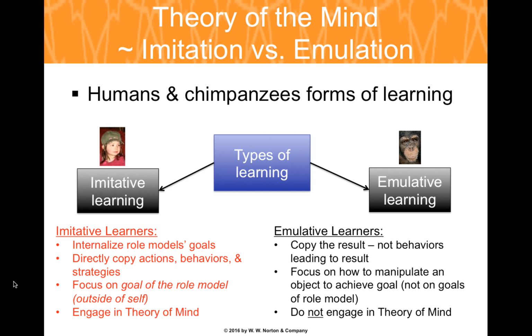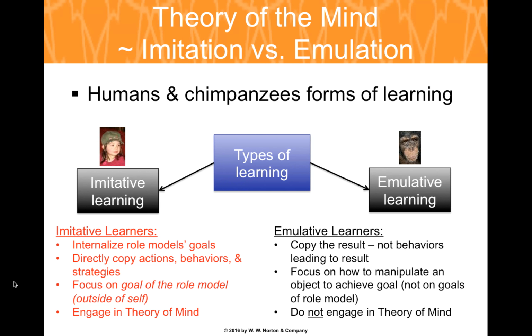Still, there's a possibility that this leads to transmission of irrelevant and inefficient behaviors. Humans exhibit the ability and motivation to share their perspectives and intentions with others, which is important to cultural learning. This is apparent when we think of strategies used for learning, particularly in terms of imitative and emulative learning. With imitative learning, the learner internalizes goals and behavioral strategies of a role model. As we discussed before, the role model often has revealed some type of prestige that makes them a viable role model.